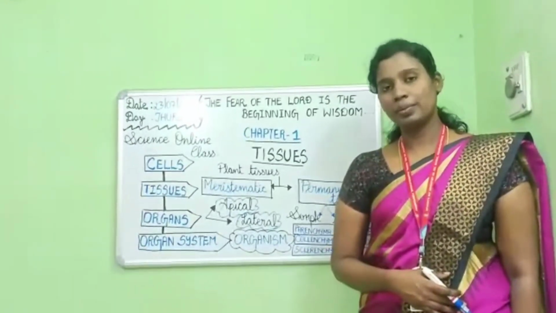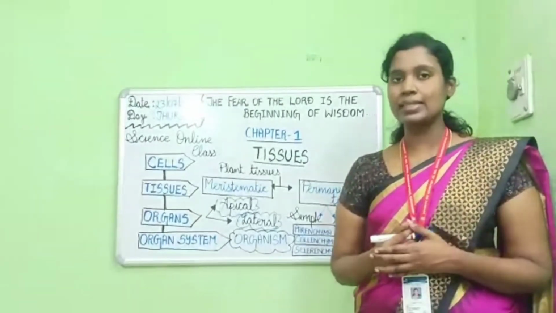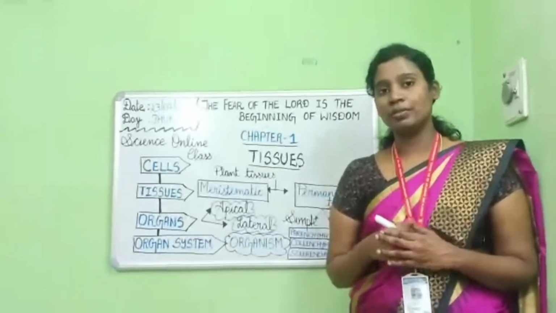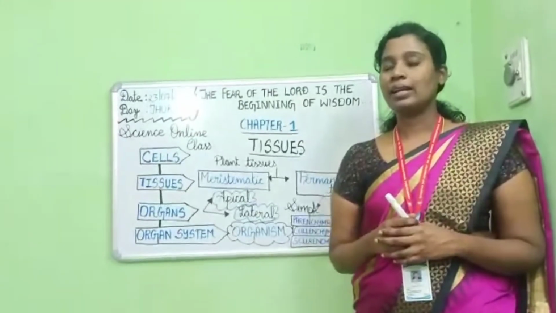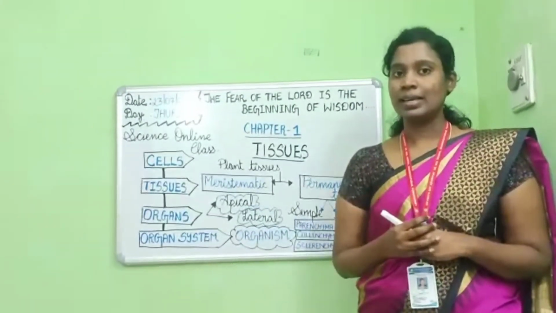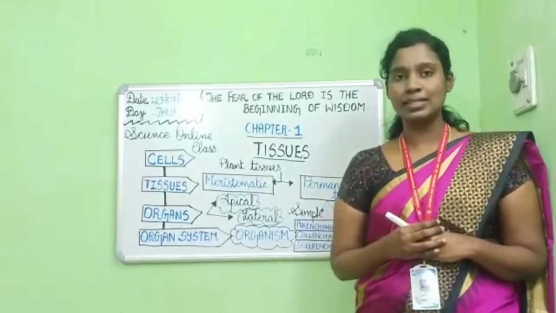Children, already in our previous sessions we have learned a few chapters in biological science, in chemistry and physical science. In today's session we are going to revise chapter 1 in biological science. And children, do you remember what we learned in chapter 1? Yes, we studied about tissues in chapter 1 in biological science.